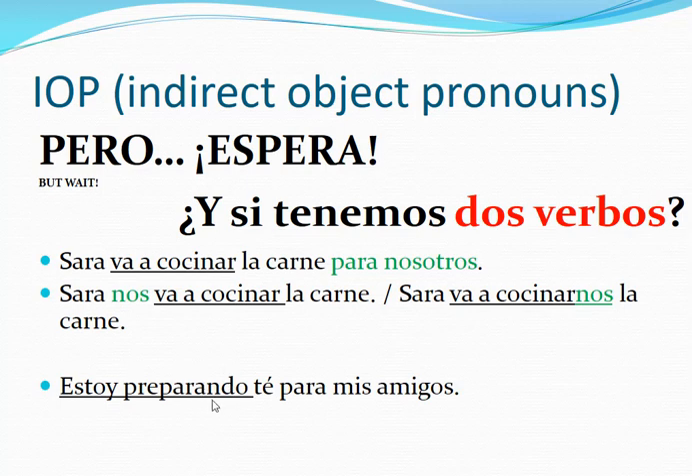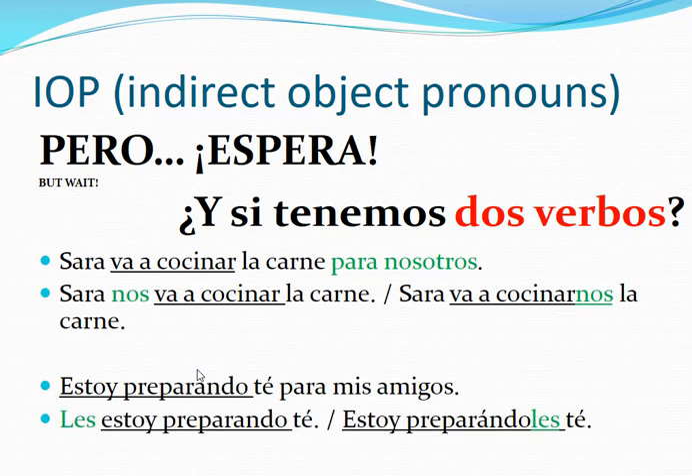Now, if you have an -ing verb, estoy preparando, estoy hablando, estamos estudiando, viviendo, -ando or -iendo, you would do the same thing. You're going to either put it before the first verb, as in "I am preparing tea for my friends." My friends is what you're going to be replacing, the indirect object. You can put it before the verb or attach it to the -ando, right there.